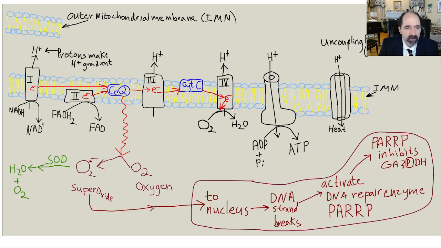So coenzyme Q runs within the inner mitochondrial membrane, and it then delivers electrons to complex 3. Complex 3 normally pumps a proton out into the intermembrane space. Then it passes its electrons on to cytochrome C. Cytochrome C then passes its electron over to complex 4. Complex 4 uses the energy of electron transfer to pump out another proton, and to keep on building up that gradient of protons. In addition, oxygen, which has a very high electronegativity, really wants to pull on electrons. It will then obtain those electrons and become H2O, water, okay?